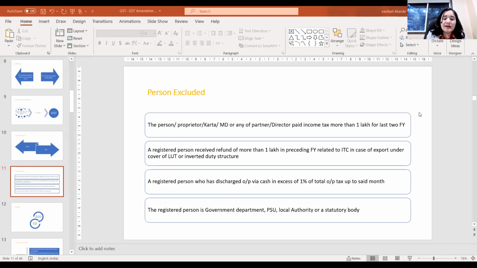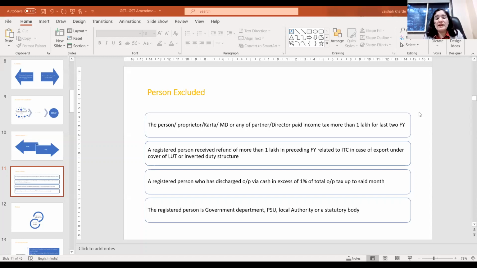Then this rule becomes applicable. But cumulatively for this year, from April to December, if you have already paid 1% of total output as a cash liability, then this rule is not applicable. So for each and every case, you have to check the applicability.